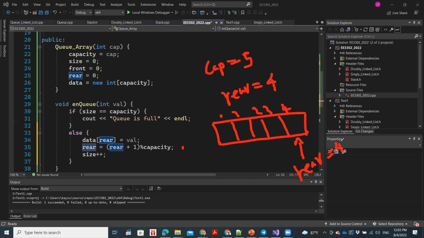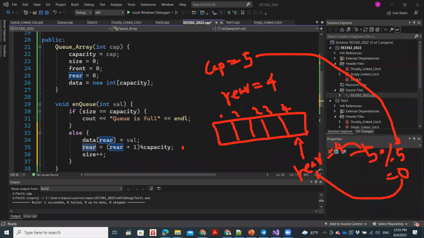Now when we increment rear by 1, it will be 5. When we divide it by capacity and take the remainder, it will be 0, because 5 modulus 5 is 0. So then rear will be equal to 0. That means rear will go to over here. Is that clear?